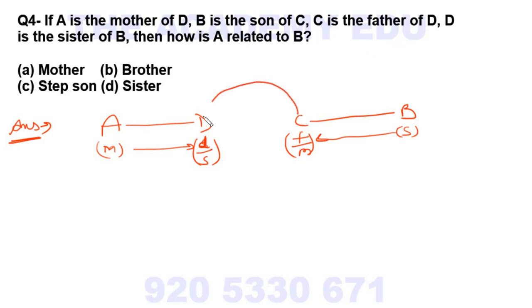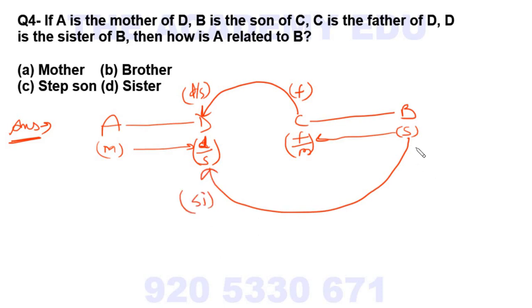C is the father of D, so C is father, D is either son or daughter. Okay, D is the sister of B, so this is his brother because he is a son.